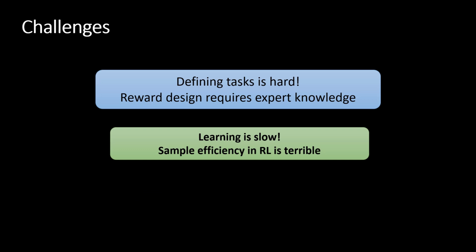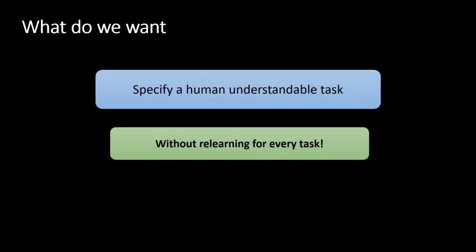This challenge is in part due to the difficulty of defining tasks. How can we specify tasks in a manner that is both interpretable and verifiable? How can agents then solve such tasks efficiently with guarantees on their behaviors? This is particularly challenging given the poor sample efficiency of reinforcement learning. Hence, we want tasks specified in a human understandable manner. We want agents that are able to provably solve such tasks without having to do costly learning every single time a new task is presented.